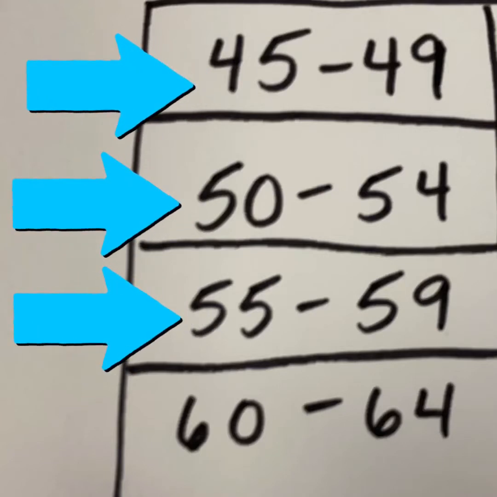These numbers on the left-hand side here are really going to be those dividing lines on our histogram. If you see, there is a difference of 5 between all of these numbers. 45 to 50, that's a difference of 5. 50 to 55, it's a difference of 5. You can do the same thing with the other numbers. 49 to 54, it's a difference of 5.